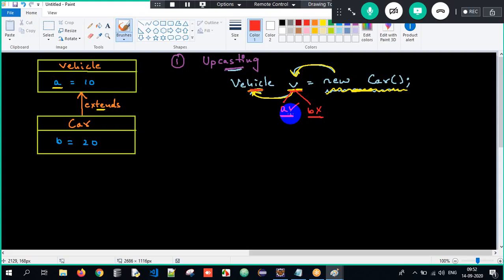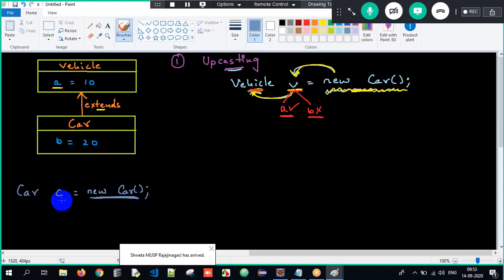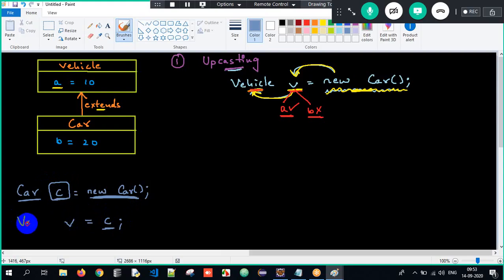But this can also be done in a different way. How? Simple. Creating an object of the subclass and storing its address into a reference of type car only. So this subclass object is getting stored into C, which is of type car only. C is storing the subclass object, and that C is getting stored into a reference V which is of type vehicle. Even this is upcasting. C is of type car, and the subclass object is getting stored into a superclass reference.